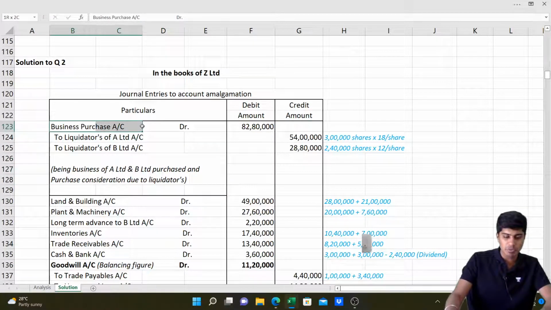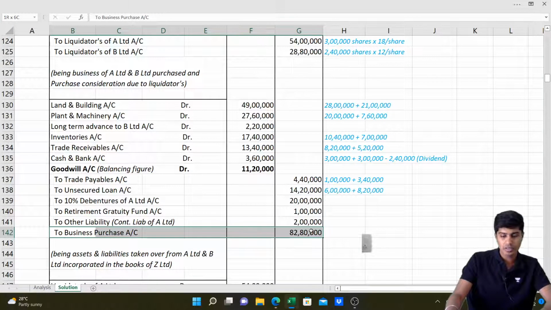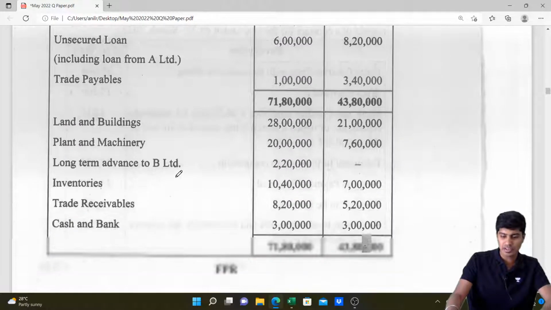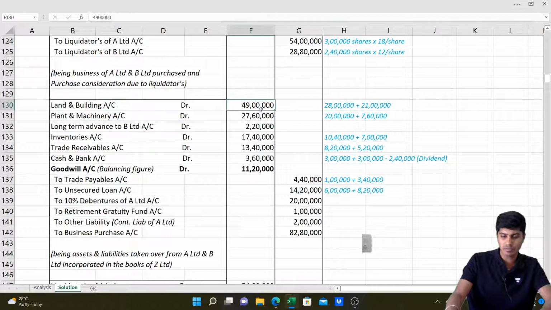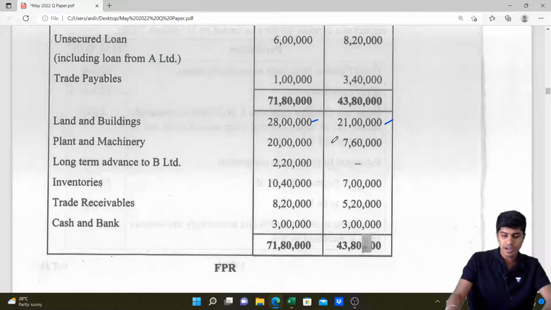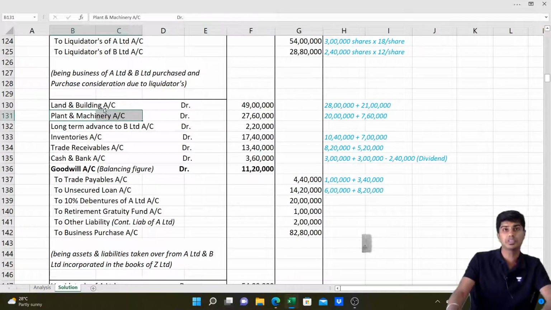Now we need to open this box, business purchase. So business purchase account will be credited, and the debit will be given to all the assets and liabilities. We'll start with assets. Land and building: 28 lakh plus 21 lakh, 49 lakh. Plant and machinery: 20 lakh plus 7 lakh 60,000, 27 lakh 60,000 plant and machinery account debit.